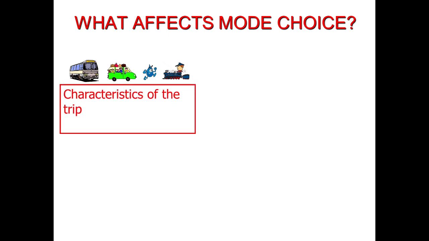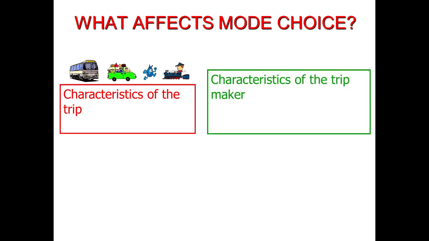Characteristics of the trip. Characteristics of the trip means the purpose of the trip, whether your trip is for work purpose, like you are going to your workplace, or you are going to your school or college or university, or it's an emergency trip, you have to get somewhere in the least possible time. Then second is the characteristics of the trip maker. It involves the automobile ownership level of the trip maker, the monthly or yearly income level of the trip maker, the affordability of the trip maker.